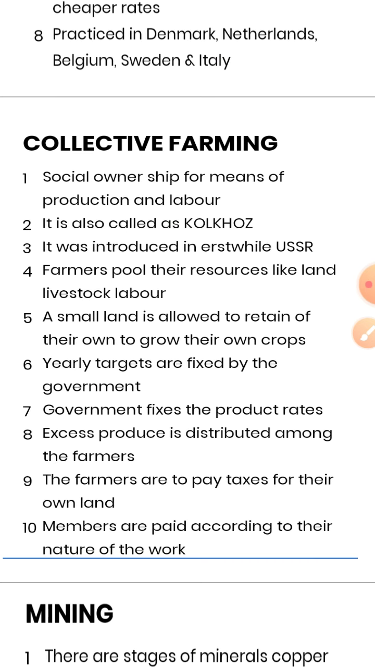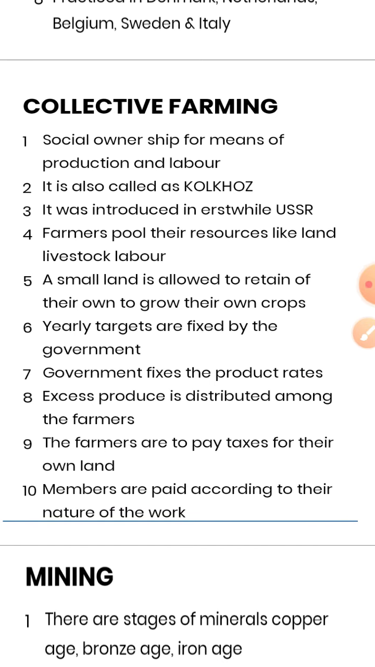So Lenin gave the idea that we need to pool the land, or combine the land, so we can grow the area and cultivate it effectively, so we can use modern farming methods on large land sizes and earn more profit. So this is basically the land reform in the Russian countries. Social ownership of the means of production and labor is also called kolkhoz.